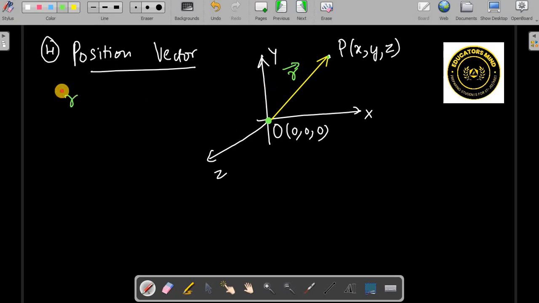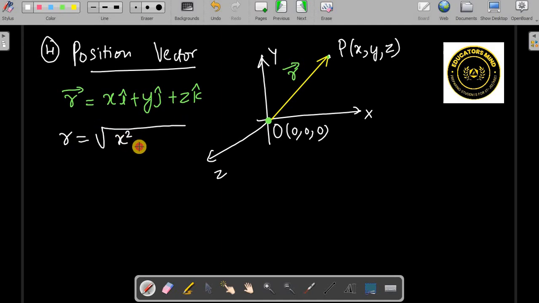And how is this written? This position vector is represented as x i cap plus y j cap plus z k cap, because i cap, j cap, k cap are in the x, y, z coordinate directions, right. So what is the magnitude of this? Magnitude of r is the square root of x square plus y square plus z square. Also you should note the angles which the vector can make, alpha, beta, and gamma.